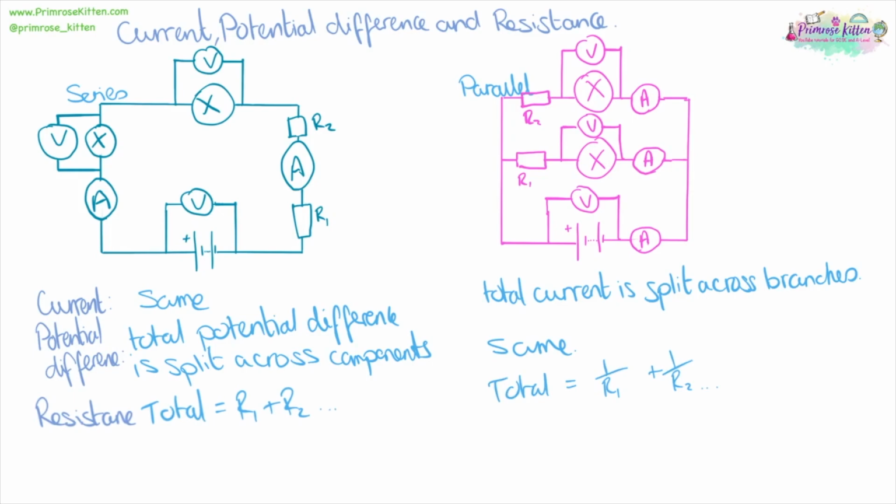So, current in a series circuit is going to be the same wherever you look at it, but you have to add up the different potential differences to get the total potential difference, and add up the different resistances to get the total resistance. On a parallel circuit, the current on each branch is going to be equal to the total current, but the potential difference on each branch is going to be the same. To find the total resistance, you need to do 1 over the resistance on each branch.